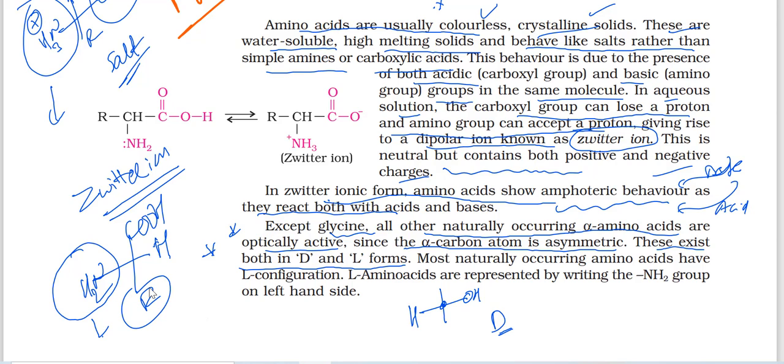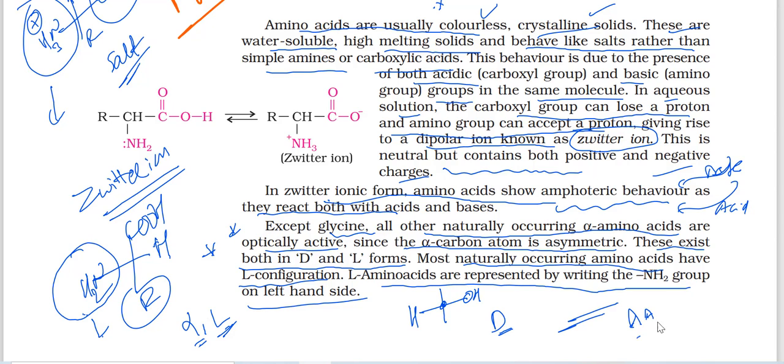L and D both are available, but in our body, whatever proteins are there, if you hydrolyze that protein, we get only alpha amino acids and only L amino acids. All natural amino acids are L amino acids. Availability-wise D and L are both there, but most naturally occurring amino acids have L configuration. L amino acids are represented by writing the NH2 group on the left-hand side. This is where the amino acid topic is over.